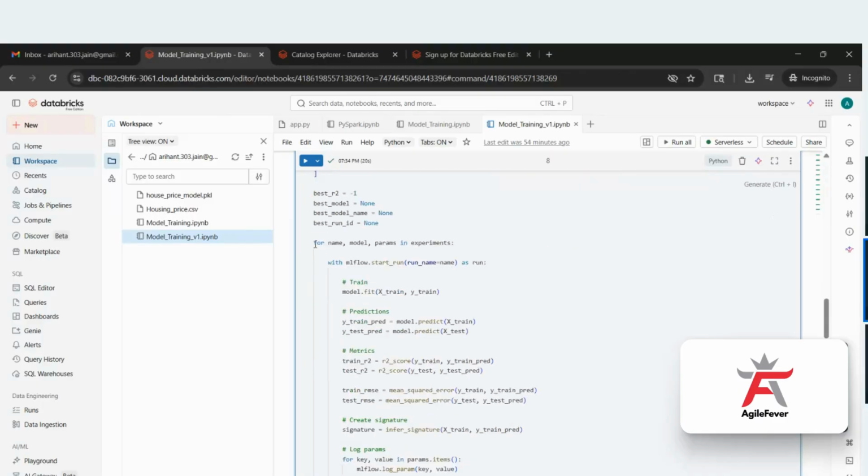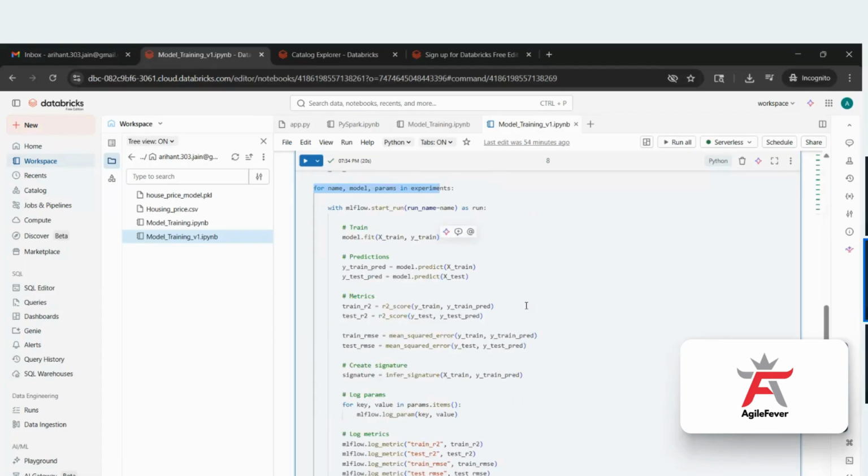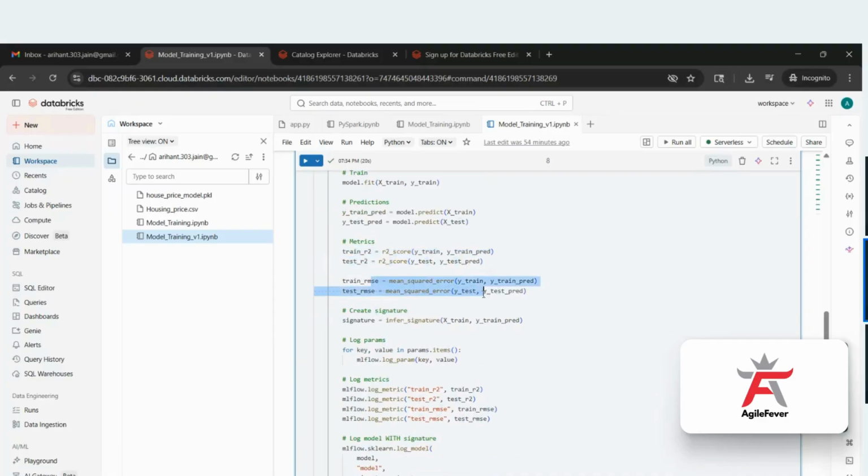Now we are going to use the for loop, where we use mlflow.start_run. We do the .fit, then .predict on the training and also on the testing data. Then we are checking the metrics. On the training and also on the testing, we are checking the R square value, and we are checking the MSE values also.